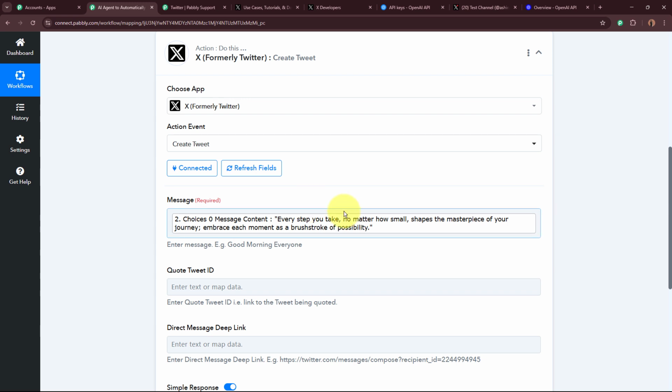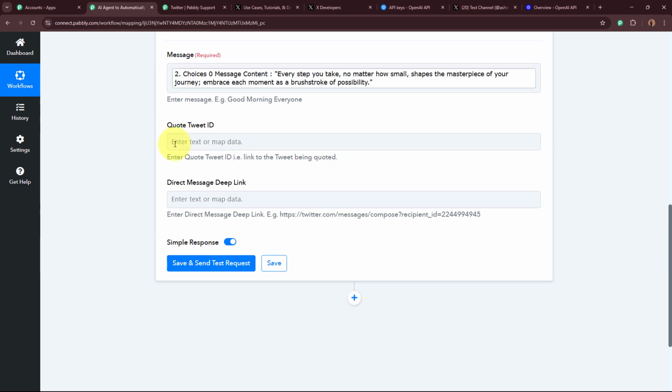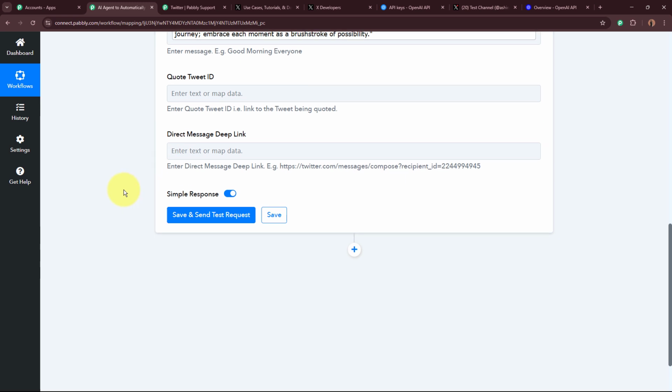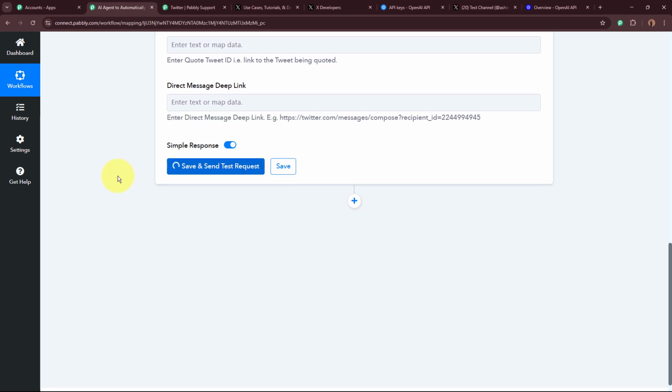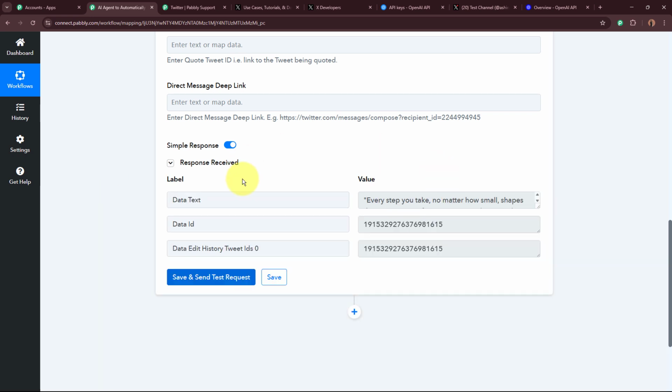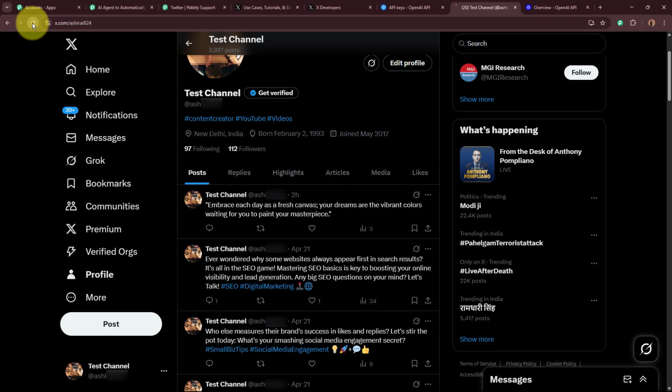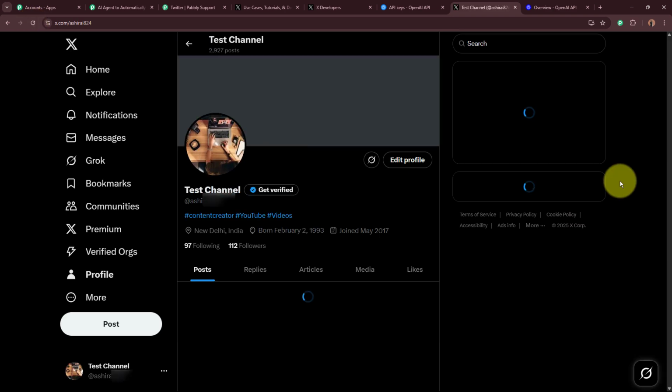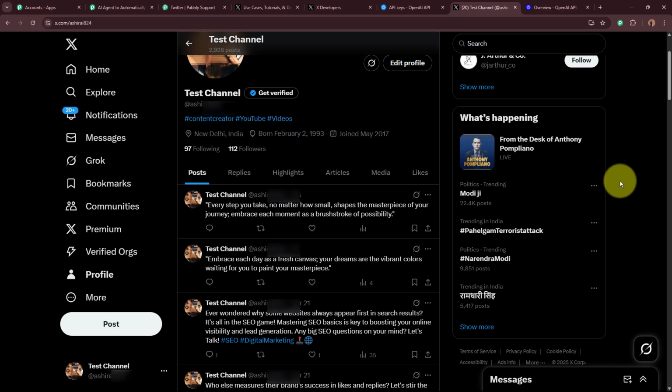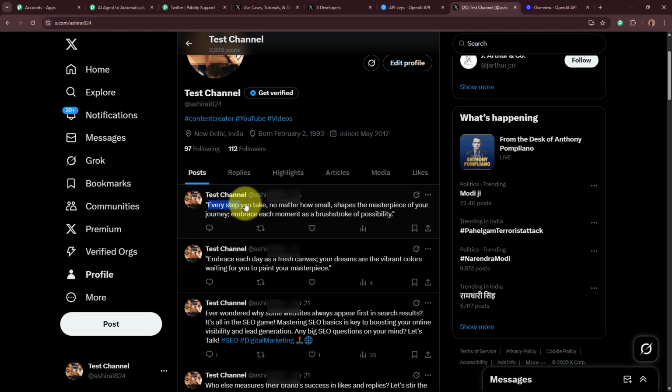Now after mapping the data of this tweet, it is asking for the tweet ID and the direct message deep link. I do not want them, so I'm going to skip that part. And simply I'm going to click on the save and send test request button right here. And we have received a positive response as we have received the data ID. So if I open my Twitter account and refresh this profile page, automatically you're going to see that this new tweet has been posted on my Twitter account.